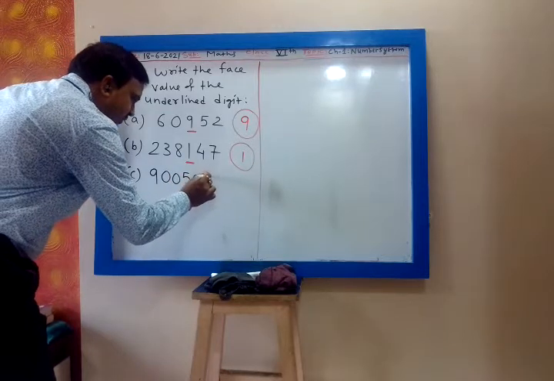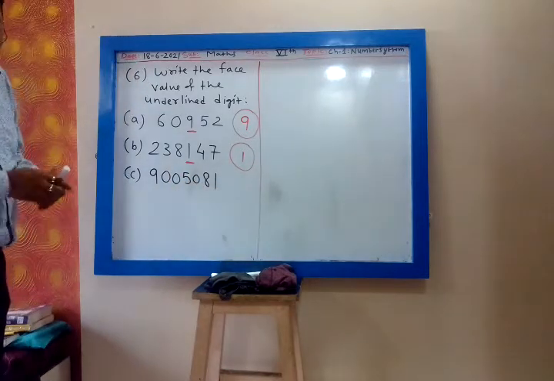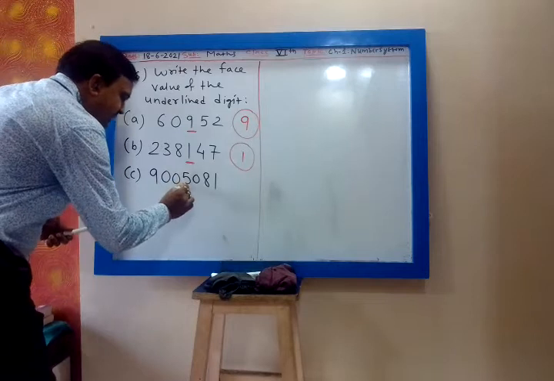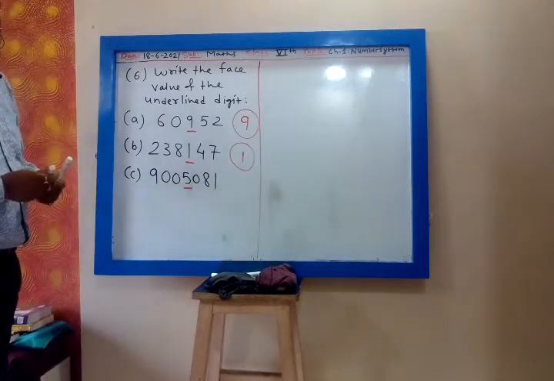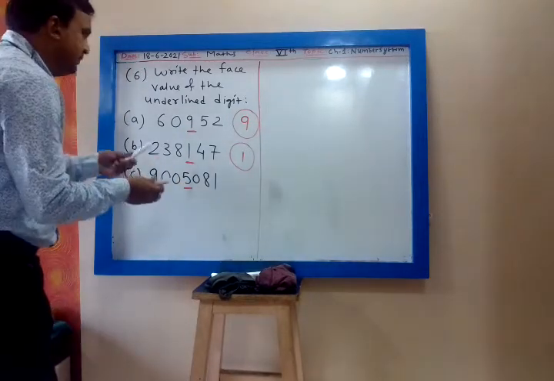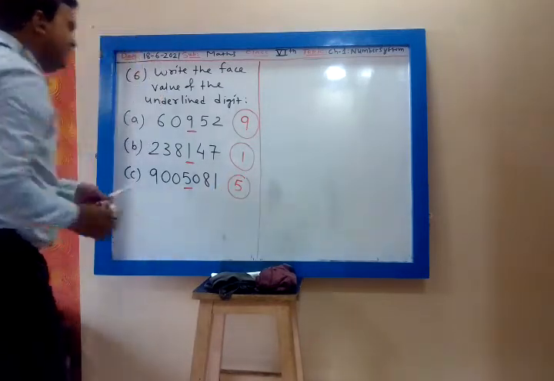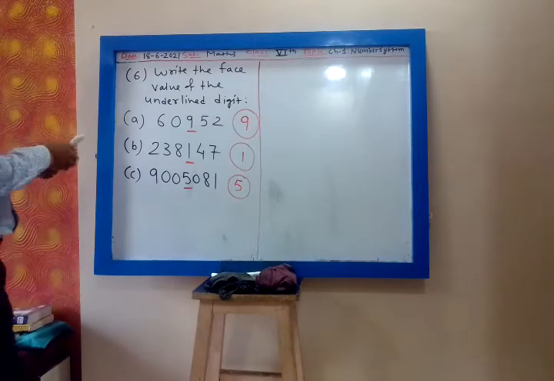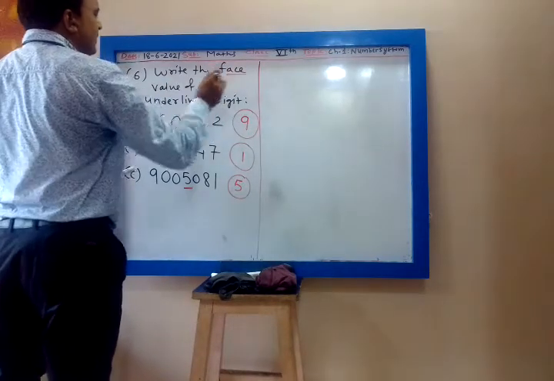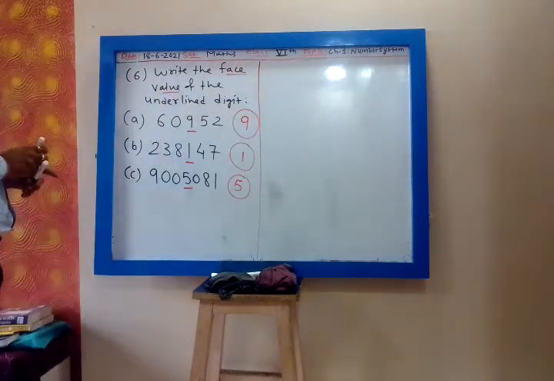Then 9005081. The underlined digit is 5. So the face value of the digit remains the same. 5 will remain 5 only, because it is asked to find the face value. Face value of the digit is the digit itself.